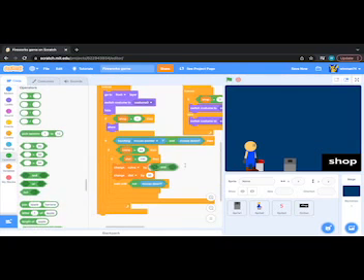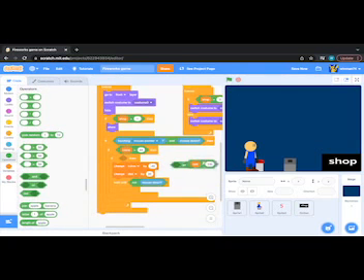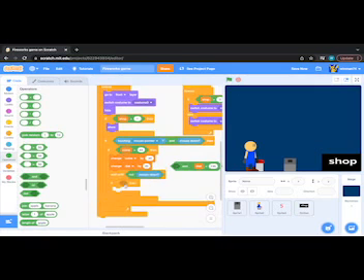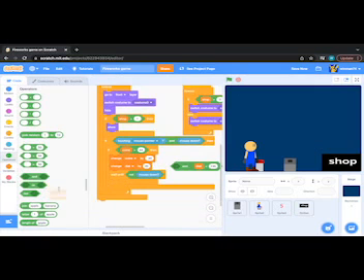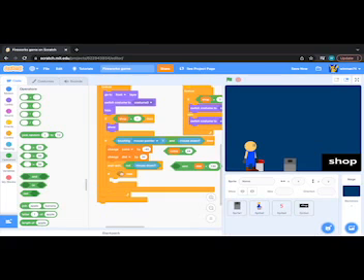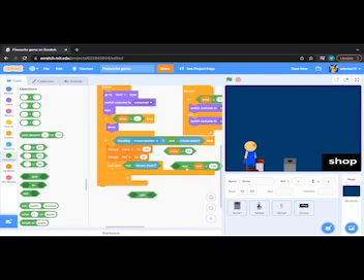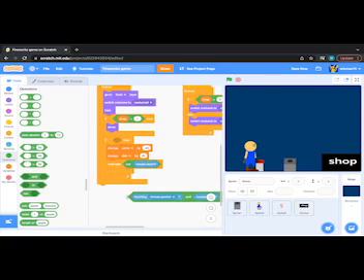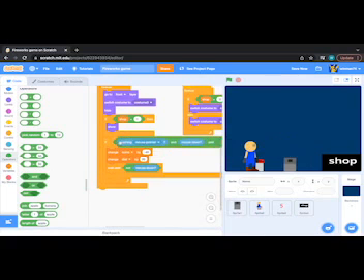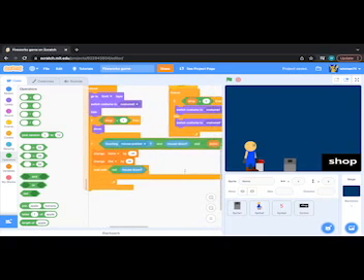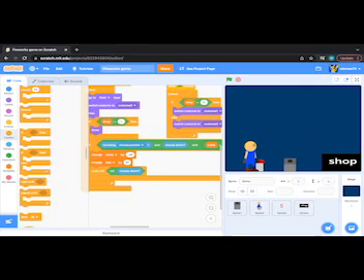Let's do an "and" instead of just having them all in separate loops, and then put these in there, and then change this to an if else.